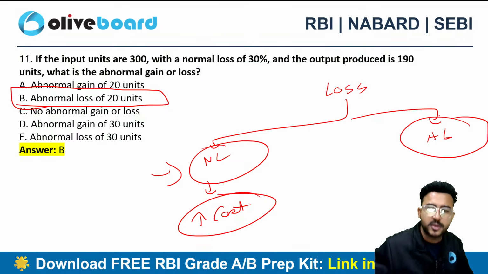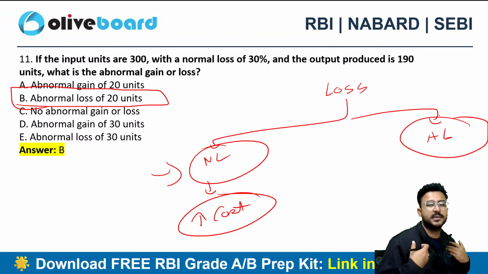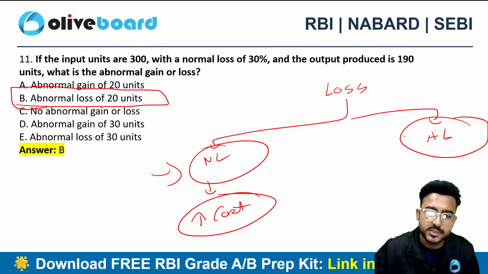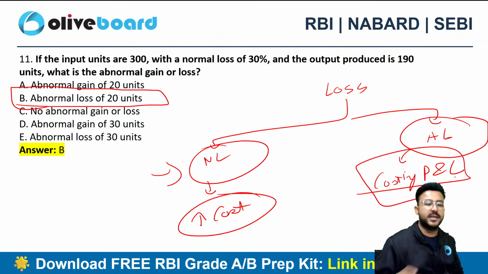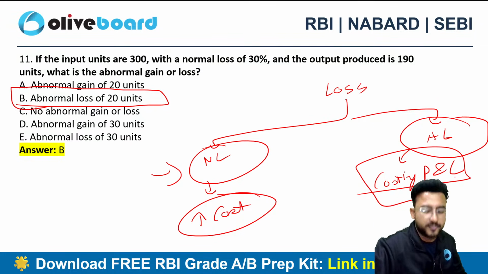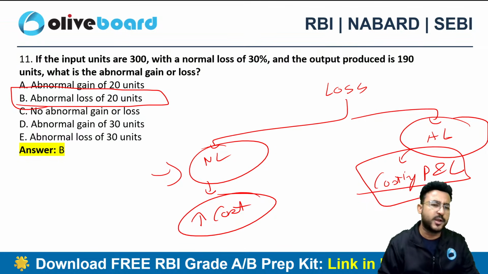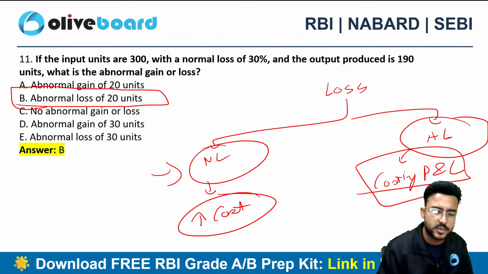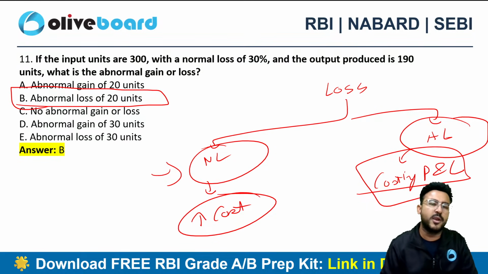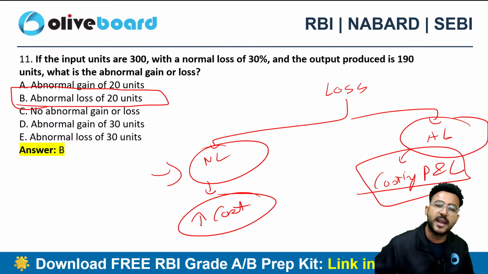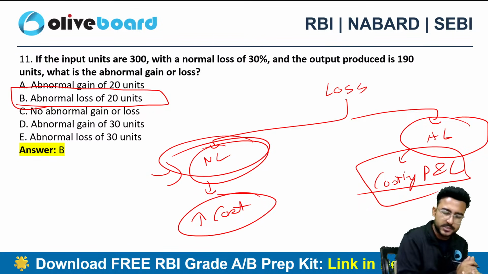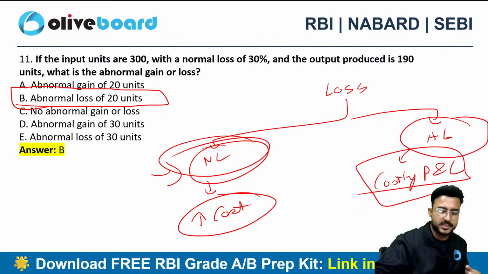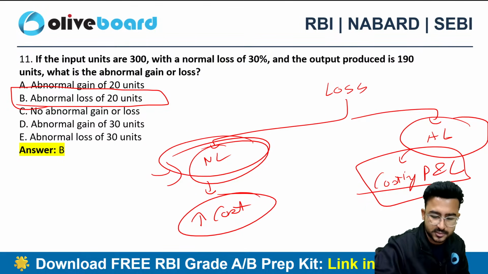However, abnormal loss is because of my negligence, the negligence of my workers. So I need to charge it in costing P&L. I won't be increasing the cost of my units. Why? Because my competitors are not going to increase the cost of the units. This is an abnormal loss, a me-specific loss, whereas a normal loss is unanimous. Every competitor must be facing that particular loss, and that will be passed on to the customer in terms of increased cost.